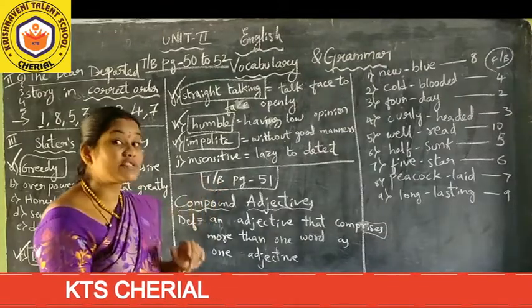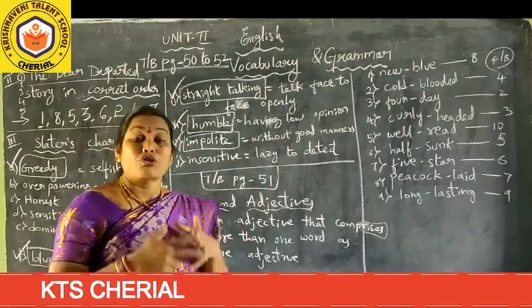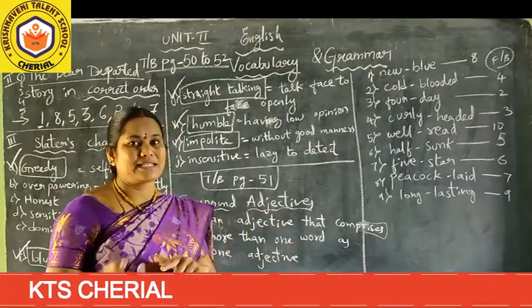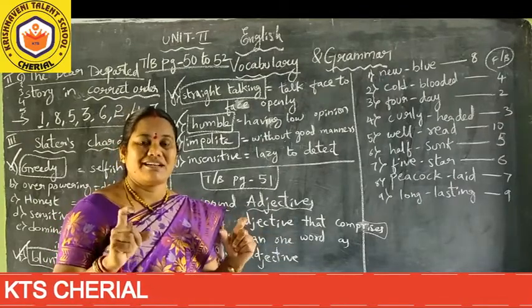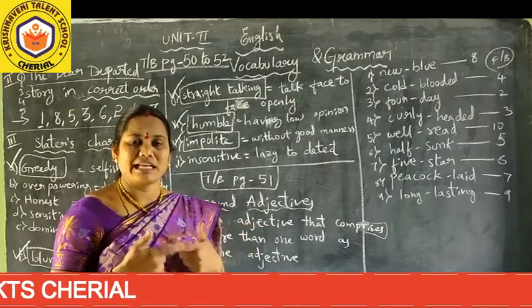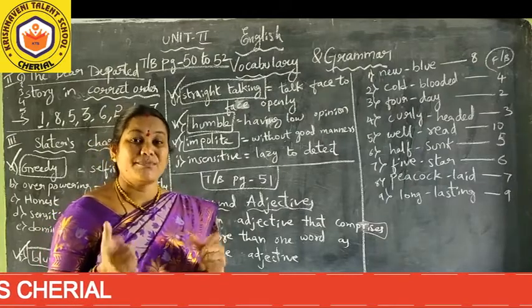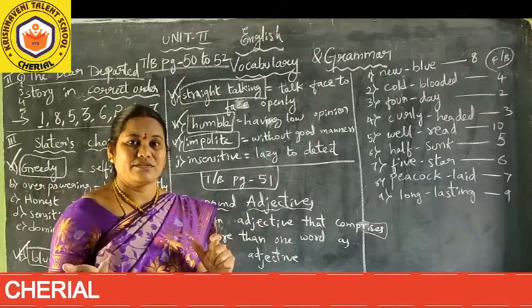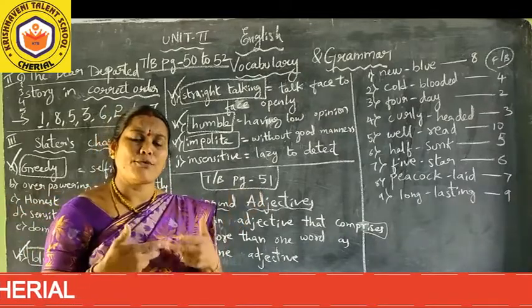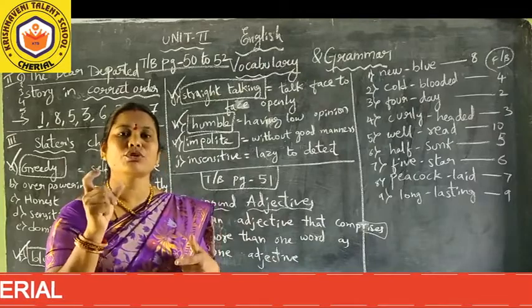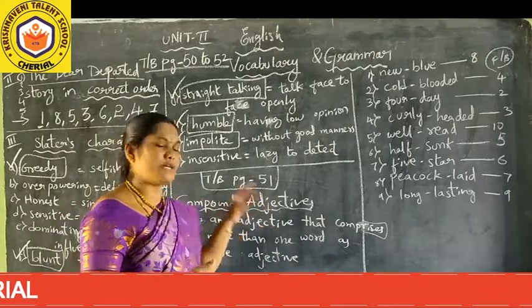In 8th class, you might have learned about compound words. For example, hand plus kerchief, handkerchief. Tooth plus paste, toothpaste. Like next, if we take more examples: sun plus shine, sunshine. Birth plus day, birthday. So in that way, we can get a number of compound words by adding 2 words to give a single word. That single word we mention as a compound word.